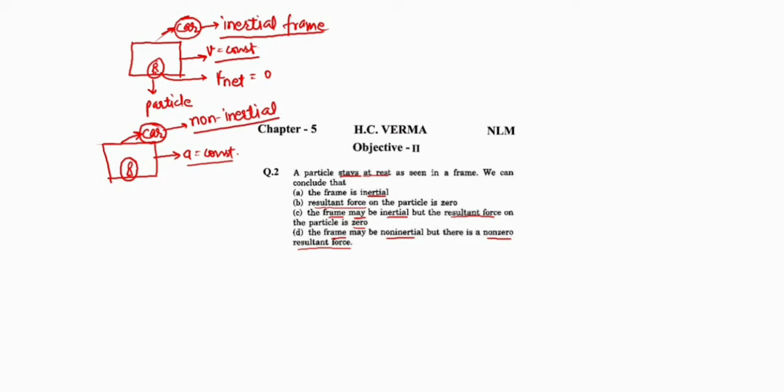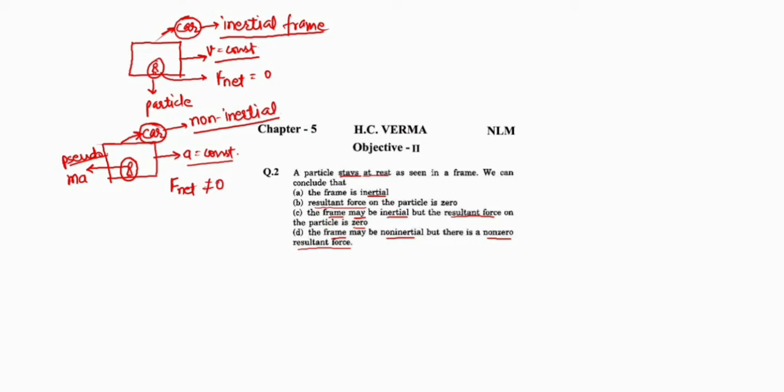And a non-inertial frame has a pseudo force in the direction opposite to the acceleration. So the net or resultant force acting on the particle or passenger is ma, that is non-zero. So here F net is not equal to 0.